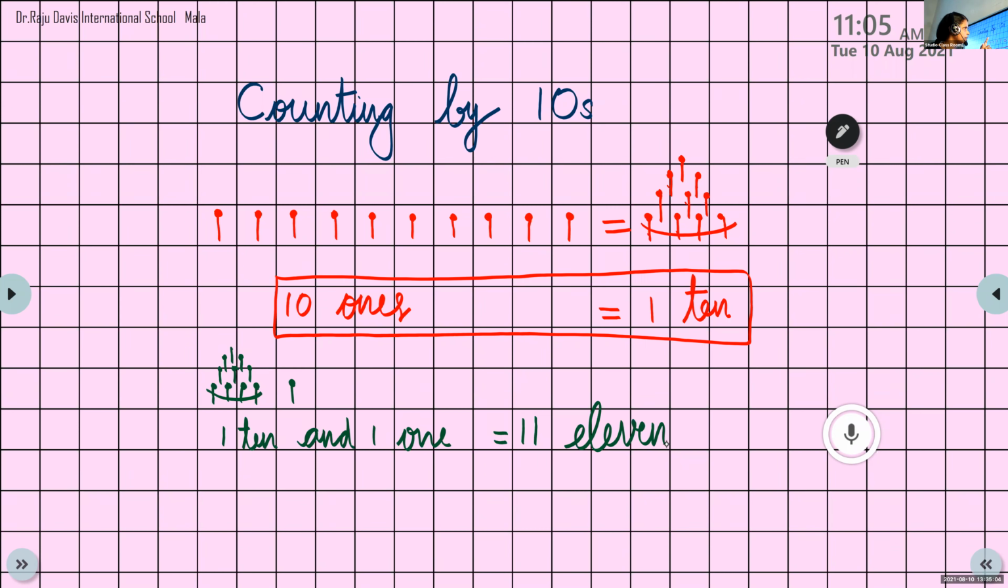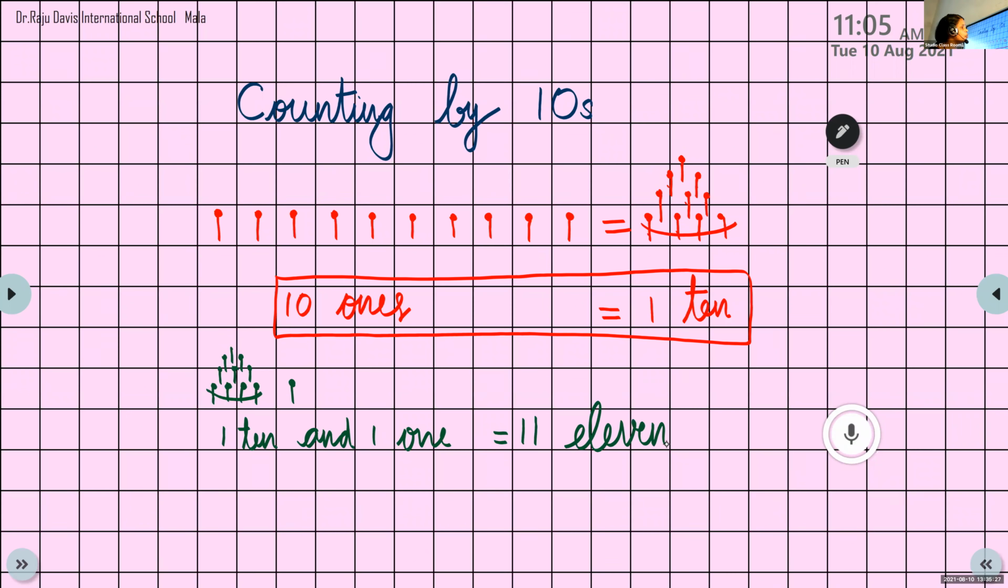Now, show me 12 then. What is 12 then? One bundle of 10. And how many ones will come? How many ones will come, Srinidhi? 1, 10 already there. Yes. So we add 1 to 1 bundle, we got the number 11.